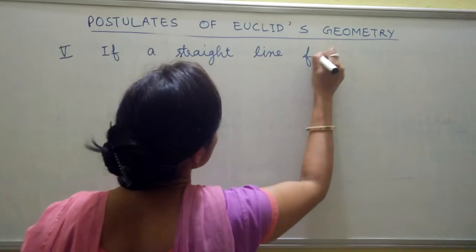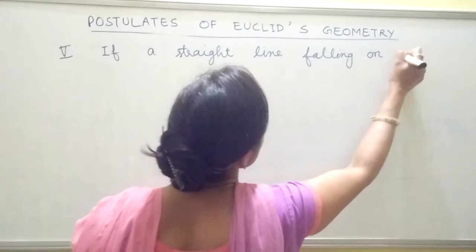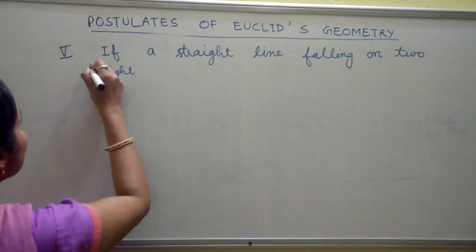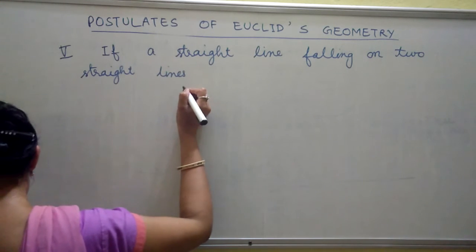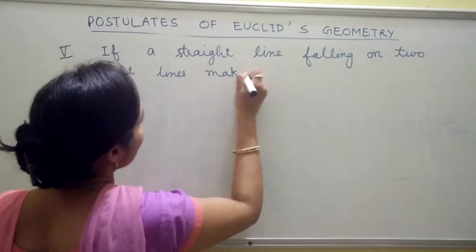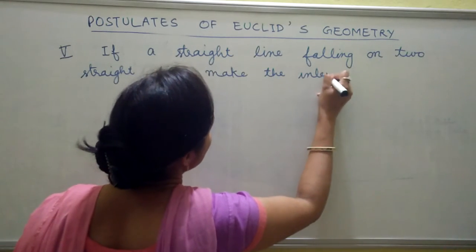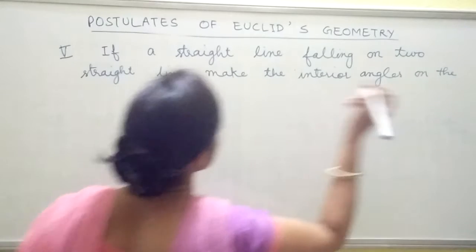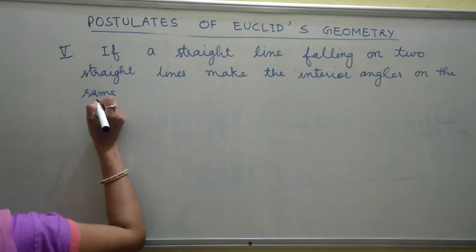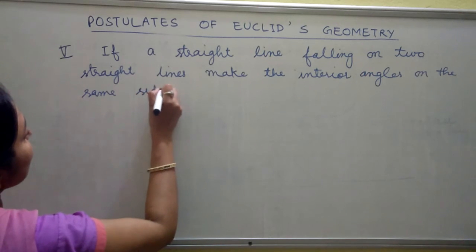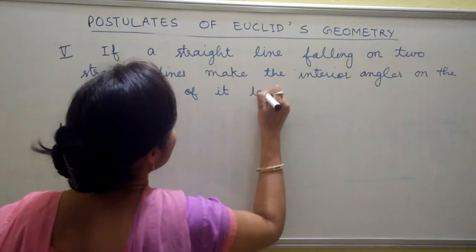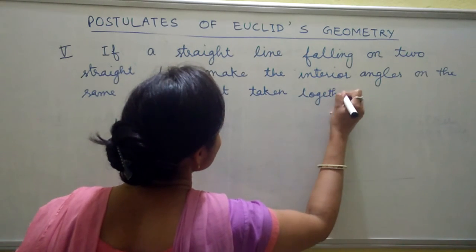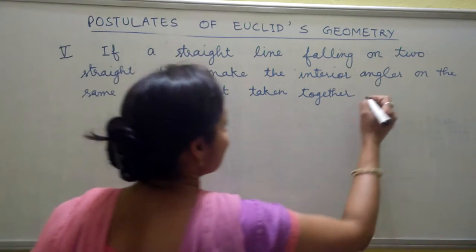falling on two straight lines makes the interior angles on the same side of it, taken together, less than two right angles,